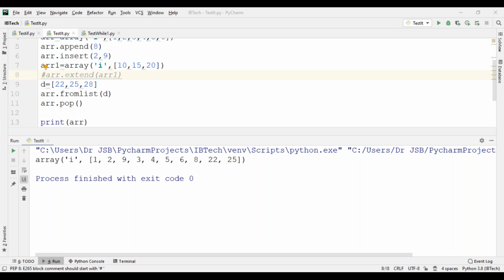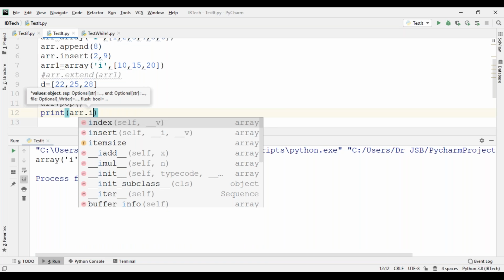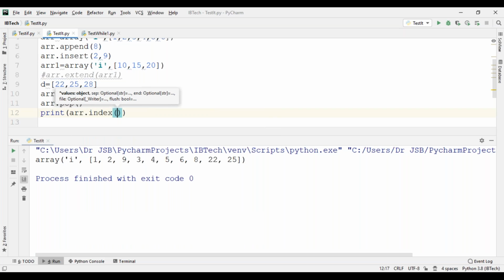Okay. Now, fetching any element through its index using the index method. How can you use the index method? Simple. Print arr dot index of the given element.